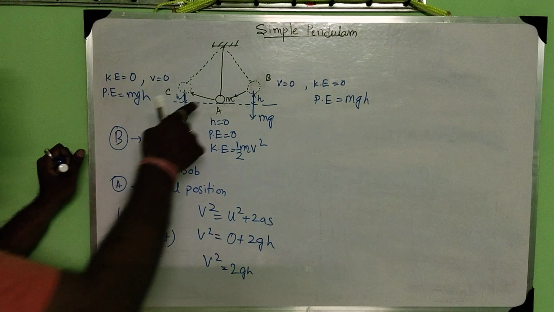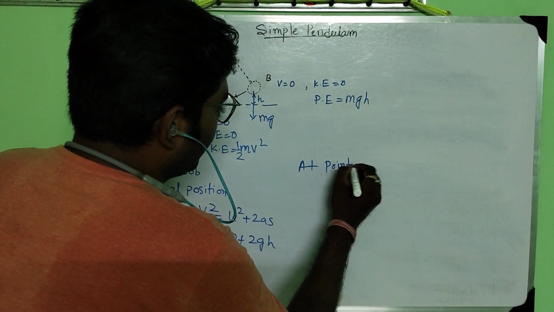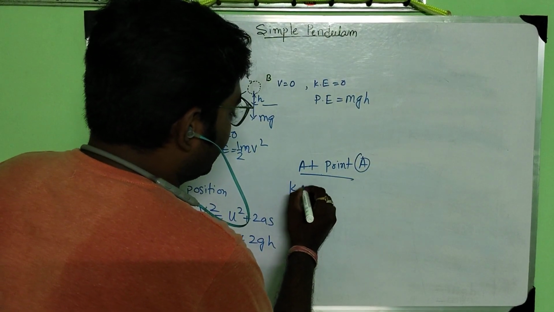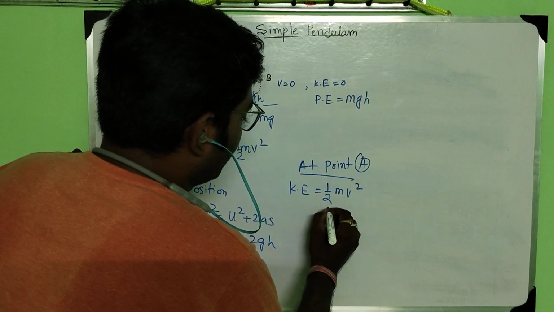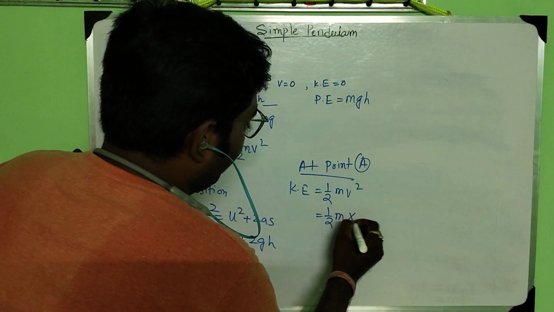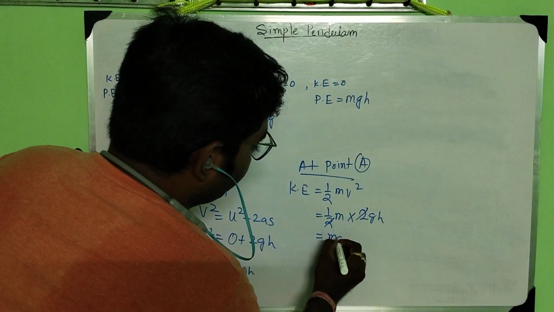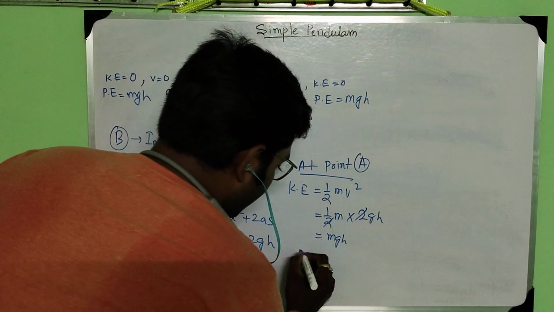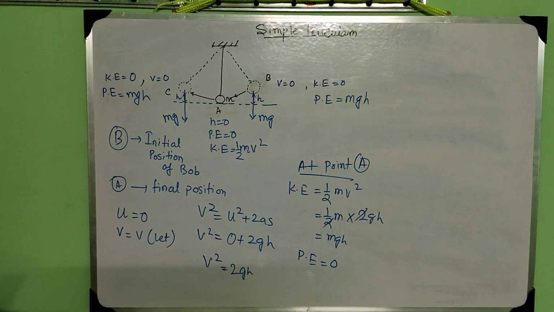So at point A, kinetic energy is equal to half m v square, equal to half m into 2gh, that is mgh, and potential energy here is 0, since there is no height.